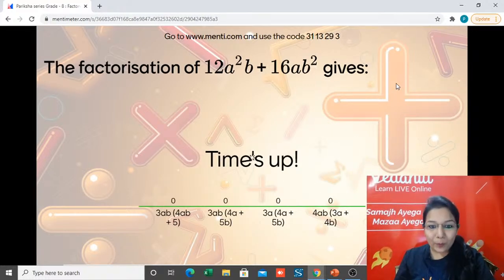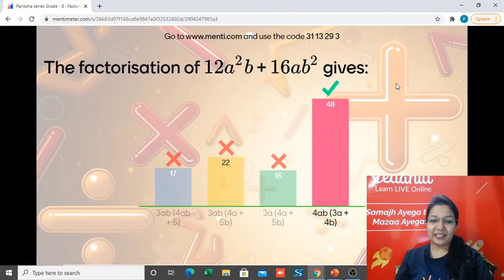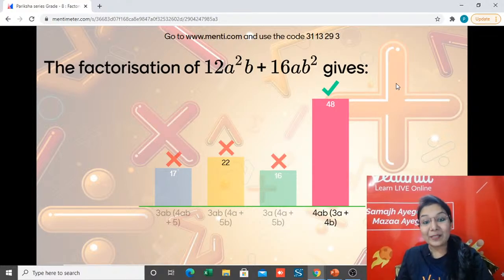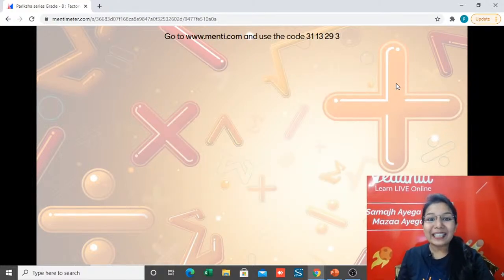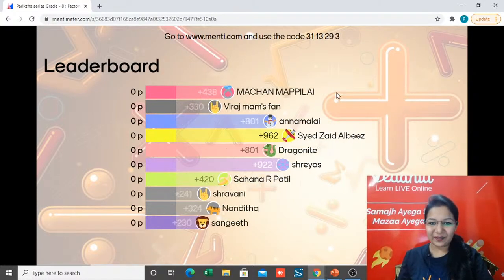With the correct answer to it being option D, 4 was the common factor in 12 and 16. How can you take 3? All the options were having 3, so it was 4. Because 12 and 16 both are multiples of 4, and then we will see the common in the alphabets also, and then the uncommons in the bracket.